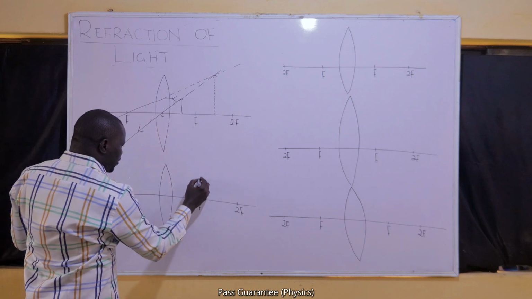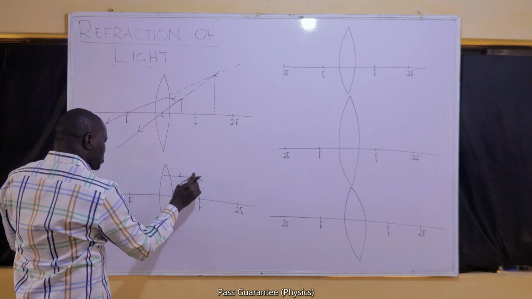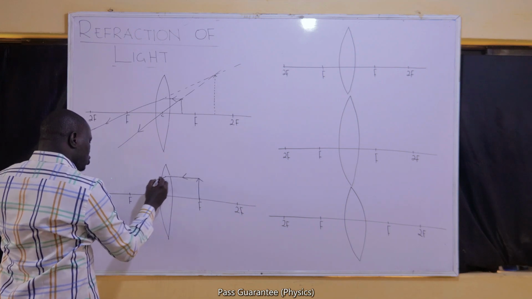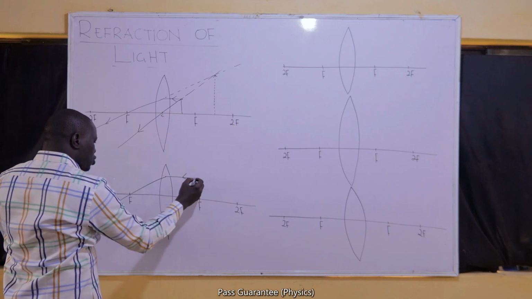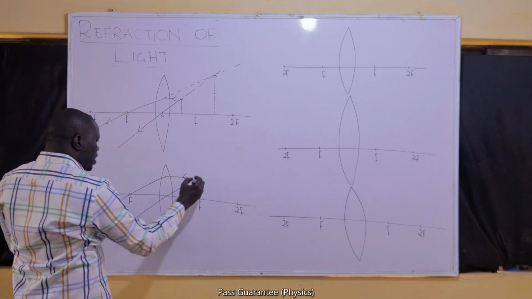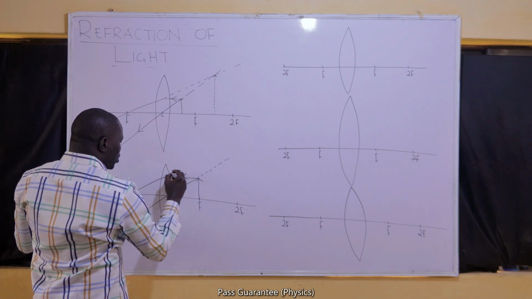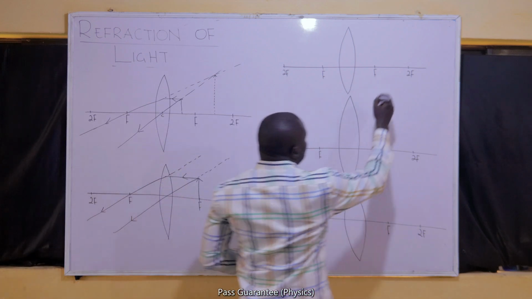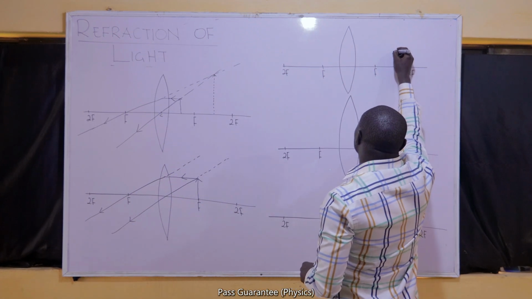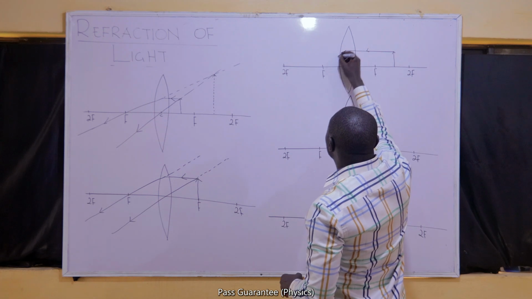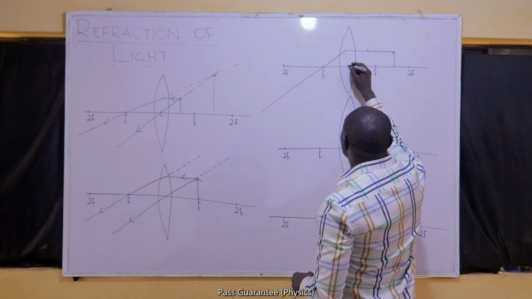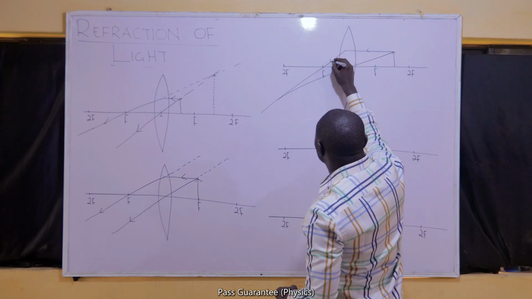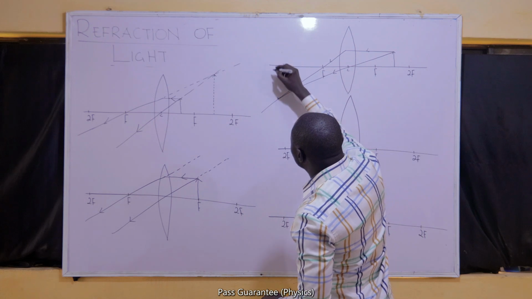Now, if it is placed at F, rays of light that are parallel to the principal axis will come through F, and the ones that go through C will pass through C. You will discover that when you extend them, they will not meet. So when you put the object between F and 2F, rays of light that are parallel to the principal axis will go down through F. The one that goes through C will pass through C undeviated. So they will definitely meet. When they meet, you can now place the image.